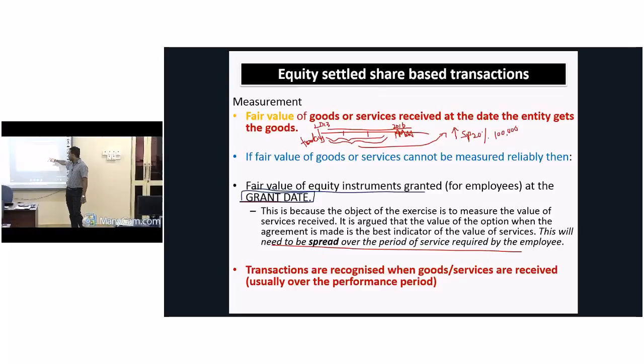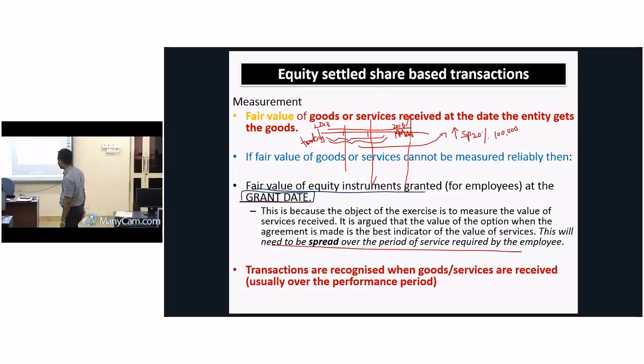When you take an equity settled share based transaction, at the end of each year, we have to measure the value based on the fair value of the option. I'll tell you how to take it later.